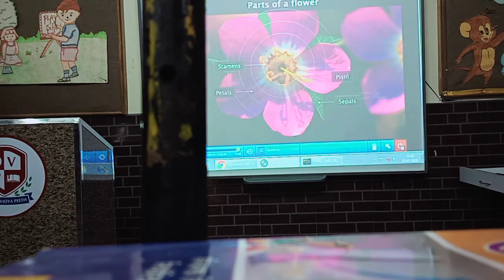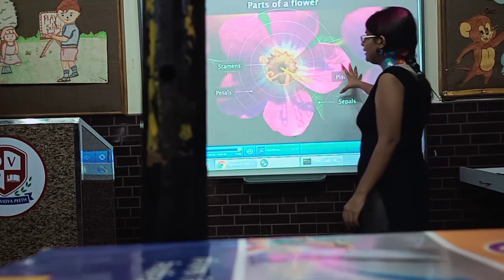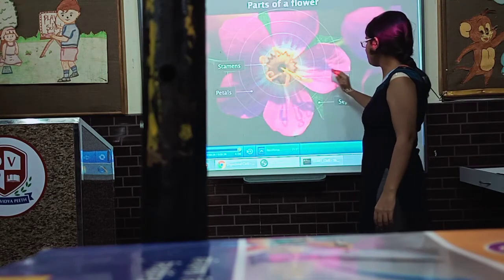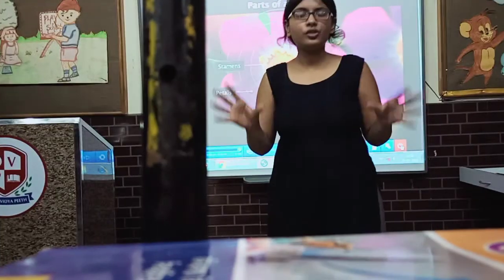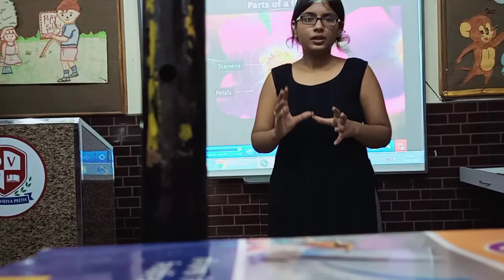So class, here parts of a flower were made clear to you: stamens, petals, pistils and sepals. I hope with this आपको parts of a flower clear हो गए होंगे. Is it clear class?